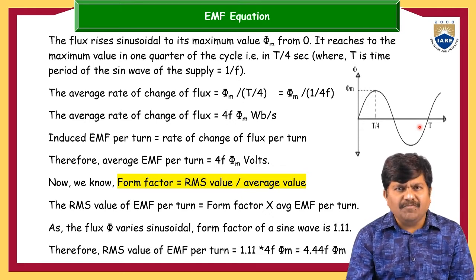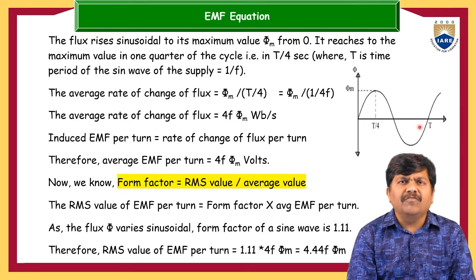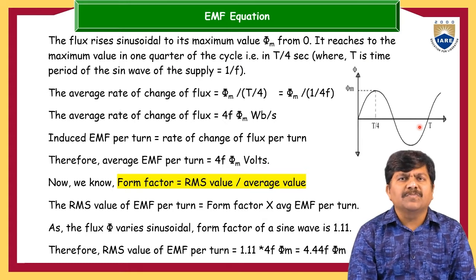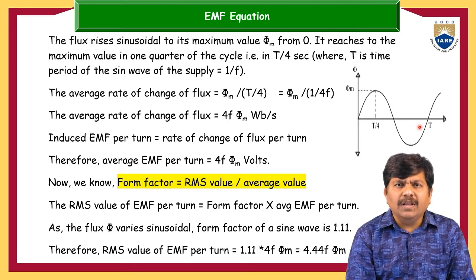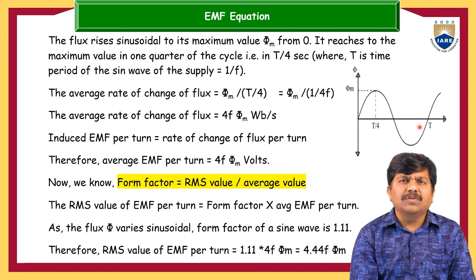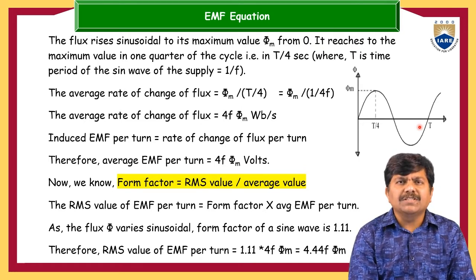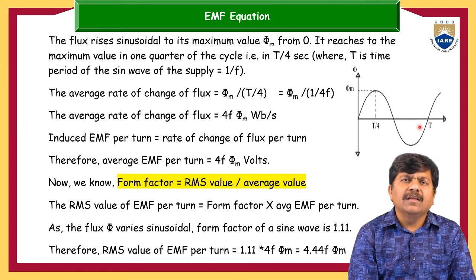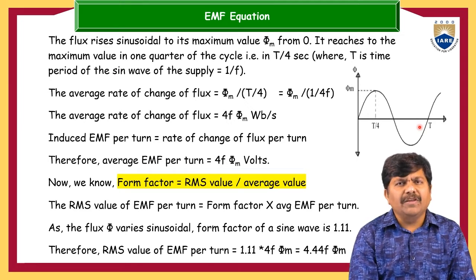Now let us take the same flux here, because the reason we are concentrating on the flux is that it is the only common and constant parameter from primary to secondary. If you take the voltage in the primary and the secondary, they will definitely be different, and if the voltages are different, automatically the currents will also be different.